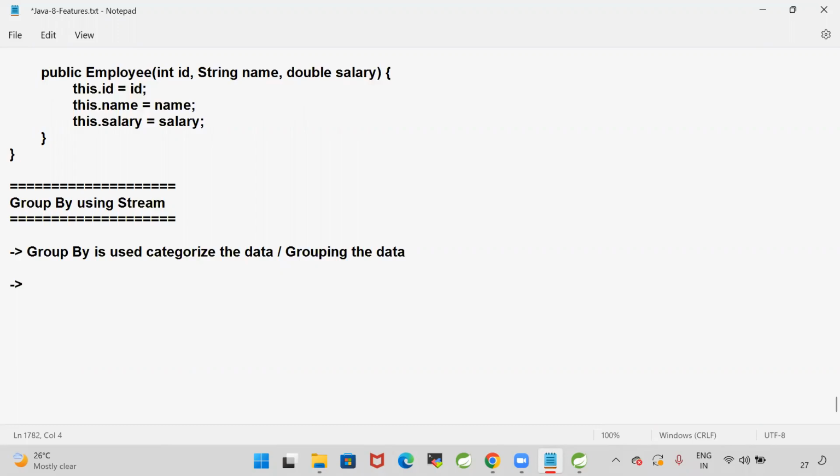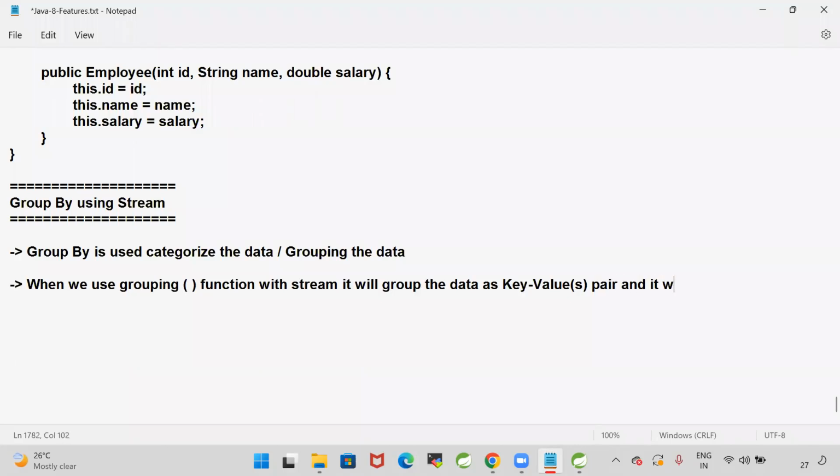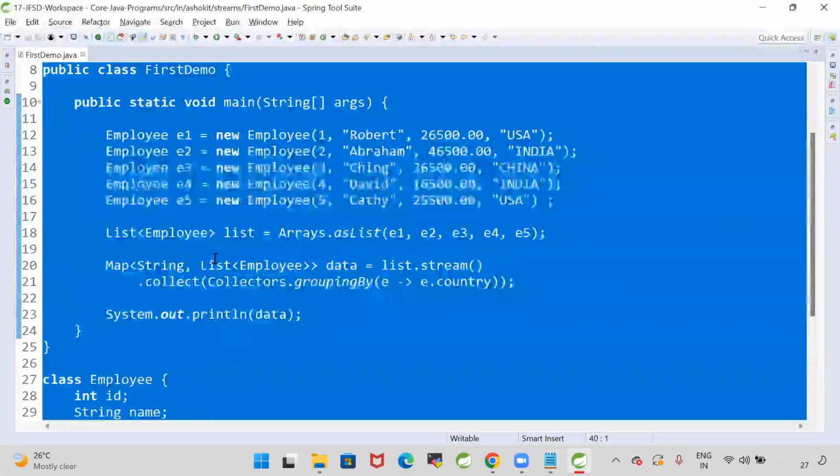For that, we can go for group by. Group by is used to categorize the data or group the data. When we use a grouping function with the stream, it will group the data as key-value pairs, and it will return a map object.